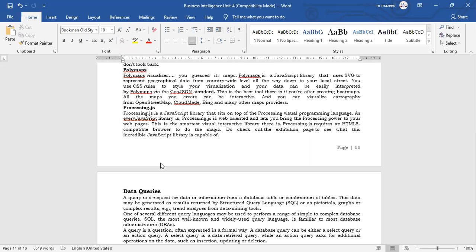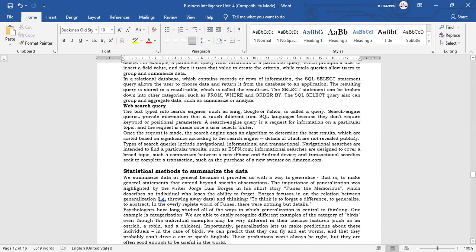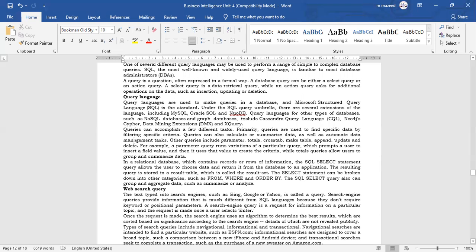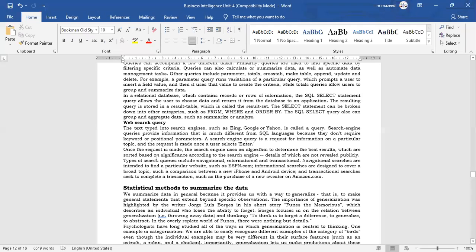And finally, data queries. If somebody asks questions, we need to answer them. It may be an ad hoc question or online analytical processing questions. So queries mean some questions will be asked and we have to answer those queries. When you have that data with you, saved in the data warehouse, then you do some analytics and you can answer. It will come in a common way, or through structured query language, sometimes a web query also. You can even ask some question to get the answers.